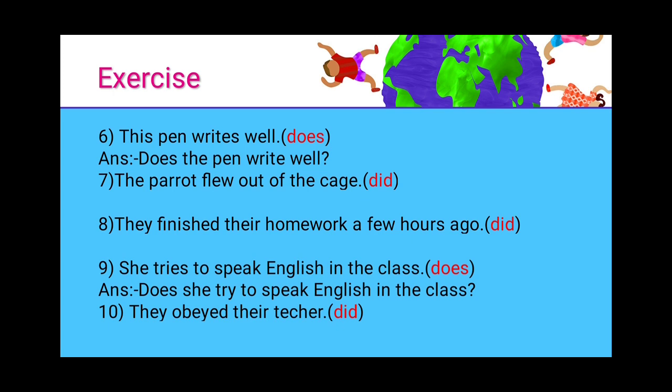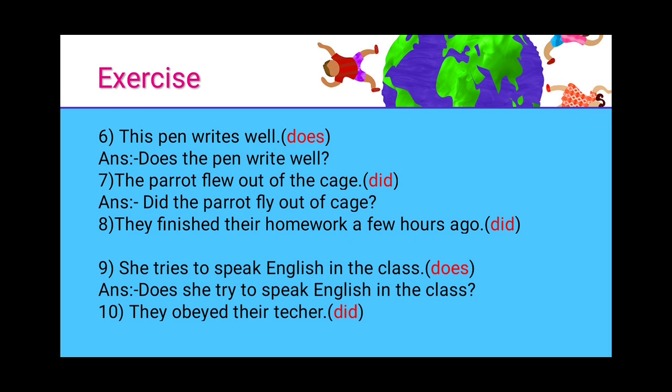Seventh one. The parrot flew out of the cage. The helping verb they've given is did. So we have to use did and frame the question here. Did the parrot fly out of the cage? So we're starting with did the parrot fly out of the cage and ending with the question mark. And here, see, flew is the past tense.